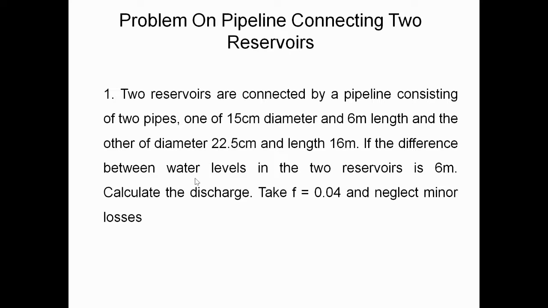If the difference between the water levels in the two reservoirs is 6 meters, calculate the discharge. Take the frictional factor F equal to 0.04 and neglect minor losses. This is the given question. From this, first write the given data.